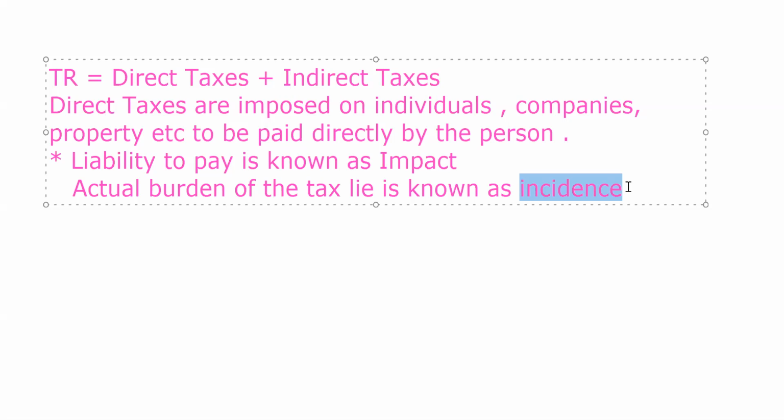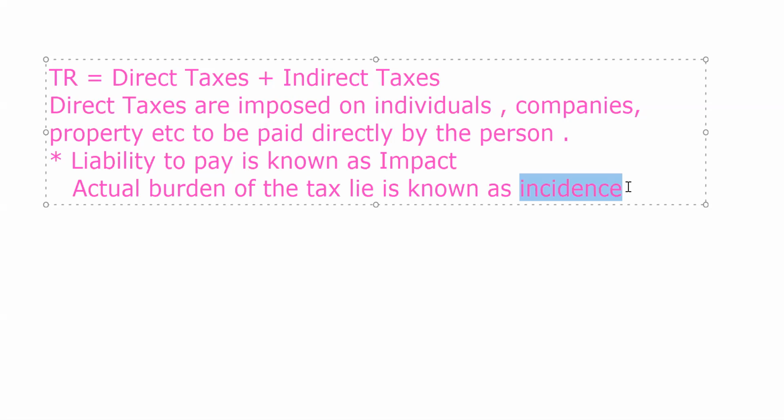If the tax has been imposed on my income, so who would bear the actual burden of the tax? Obviously, I'll bear the burden. So it would be known as the incidence. When impact and incidence lie on the same person on whom the tax has been levied, it would be called the direct tax.